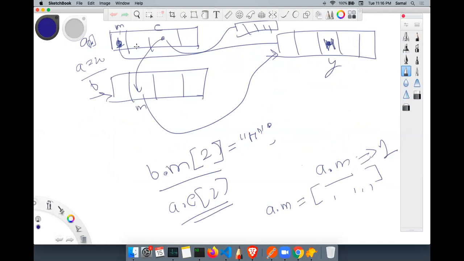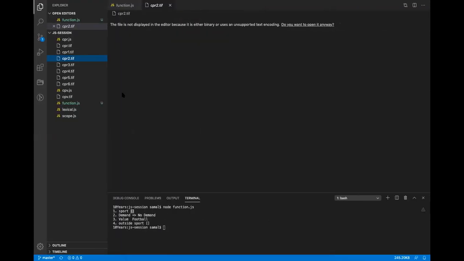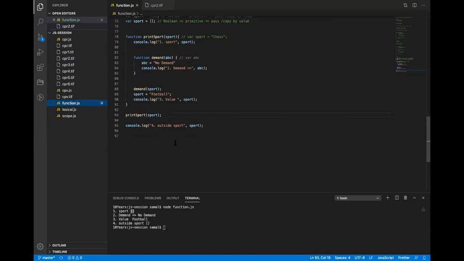Basically, we used non-primitive, right? There was one variable, one array, and I assigned it to another variable, and the position was copied. The same location was used here. So in the same way, whenever I use a non-primitive with a function, it passes a reference, just like a variable. So let me show you that.